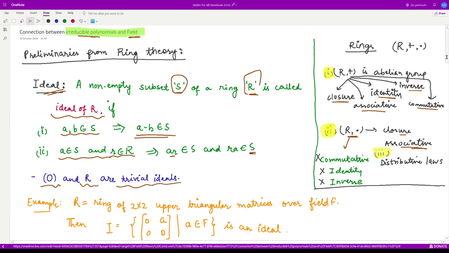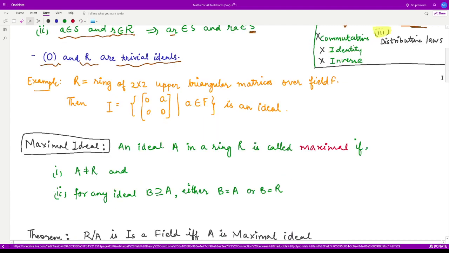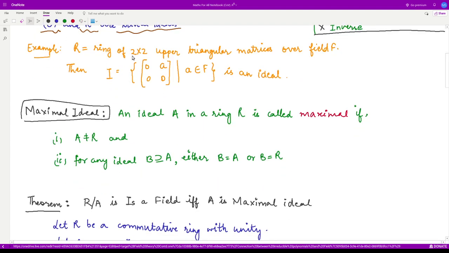So let us look at one example. If the ring is the 2 cross 2 upper triangular matrices, that means the set consists of all 2 cross 2 matrices having entries in the upper triangular area, for example this, and whose entries are taken from the field F. Then this subset, 0 A, 0 0, where A is from F, is an ideal of the given ring.